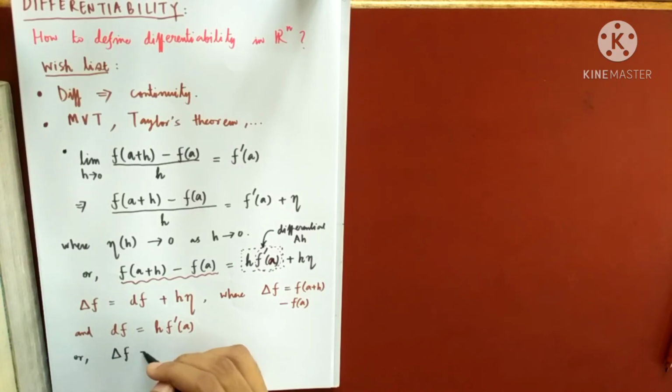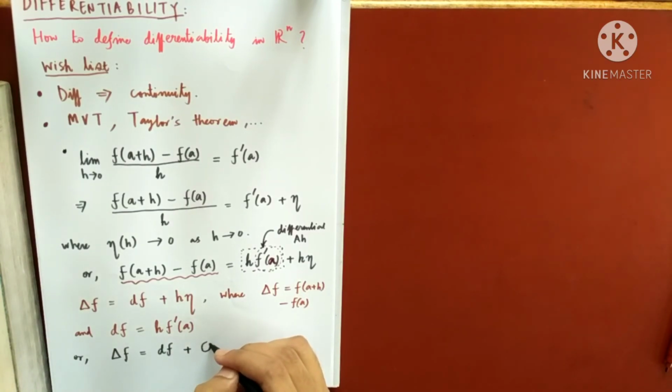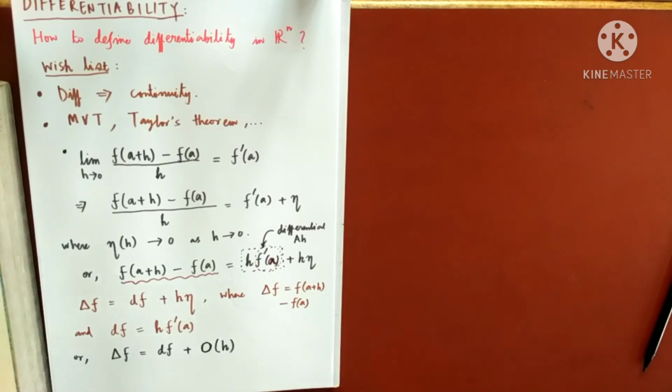Now you see, del f equals df plus big O of h. I'll tell you the meaning of big O of h.